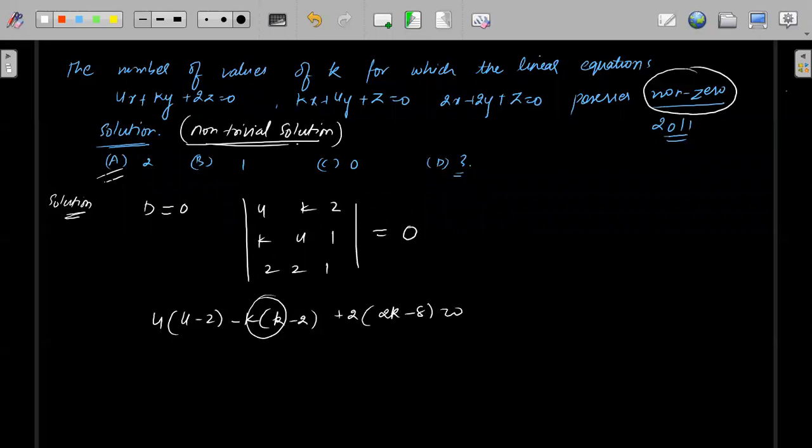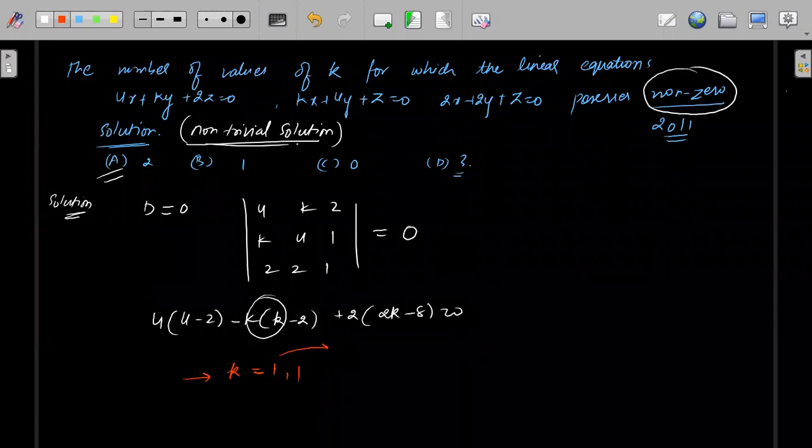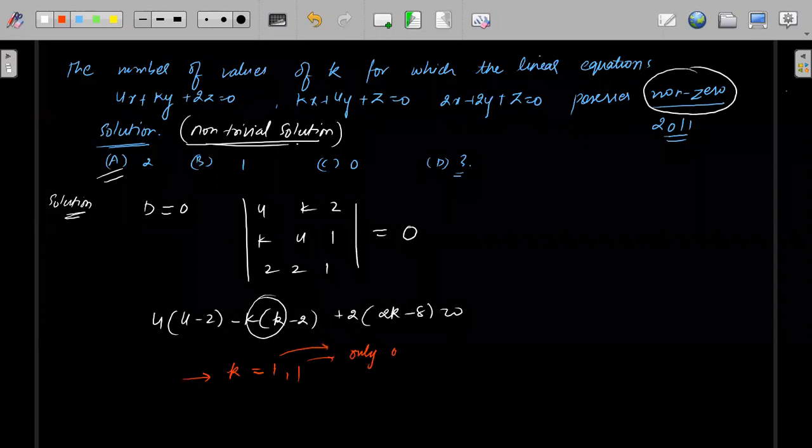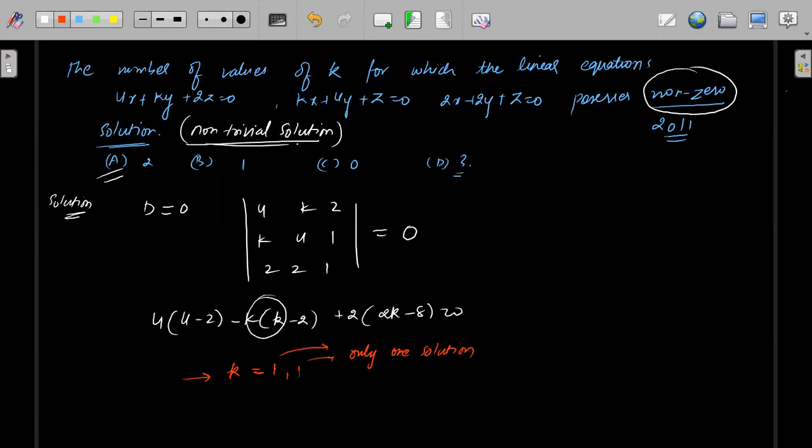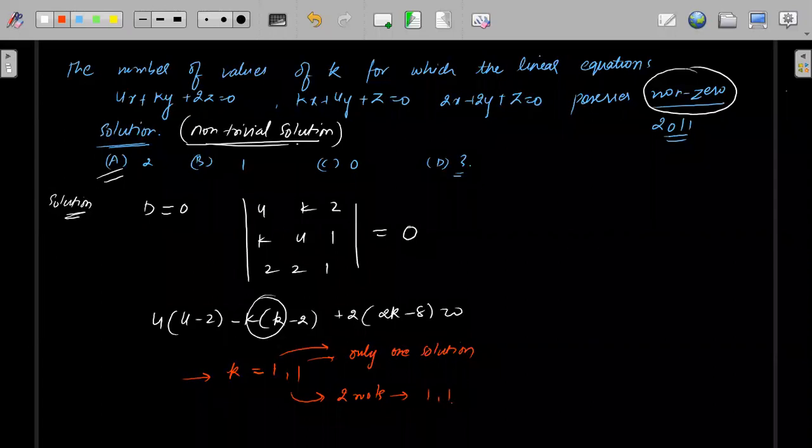Two solutions means two different values. Remember this thing: if suppose here you have got k equals 1 and 1, that means k is quadratic but you are having a perfect square, so k is 1 and 1. This means only one solution, 1 is the only solution. But if they have asked how many roots, then you have two roots, and both the values of the roots are 1 comma 1. Remember this part.